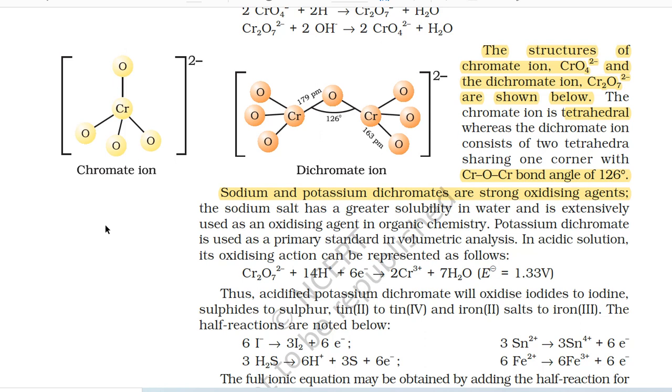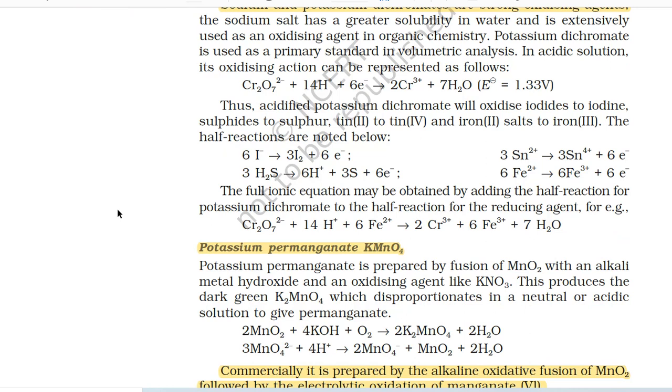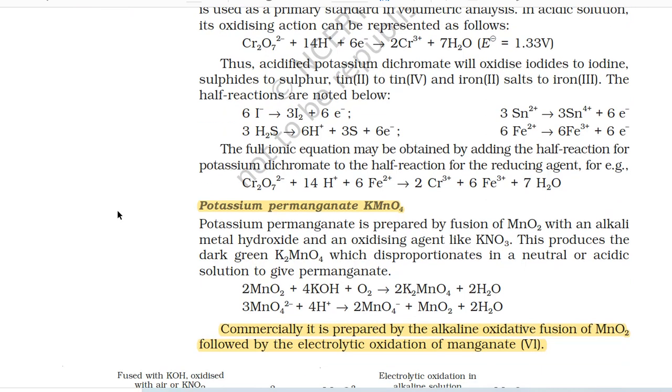Cr2O7^2- + 14H+ + 6e- gives 2Cr^3+ + 7H2O (standard electrode potential E° = 1.33 volt). Thus, acidified potassium dichromate will oxidize iodides to iodine, sulfides to sulfur, tin(II) to tin(IV) and iron(II) salts to iron(III).